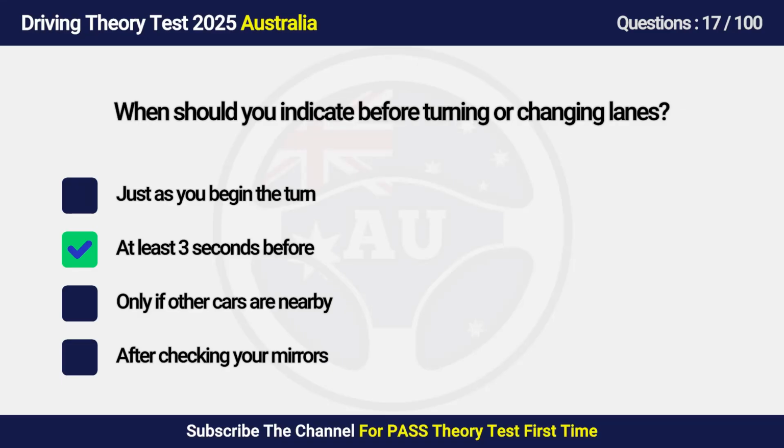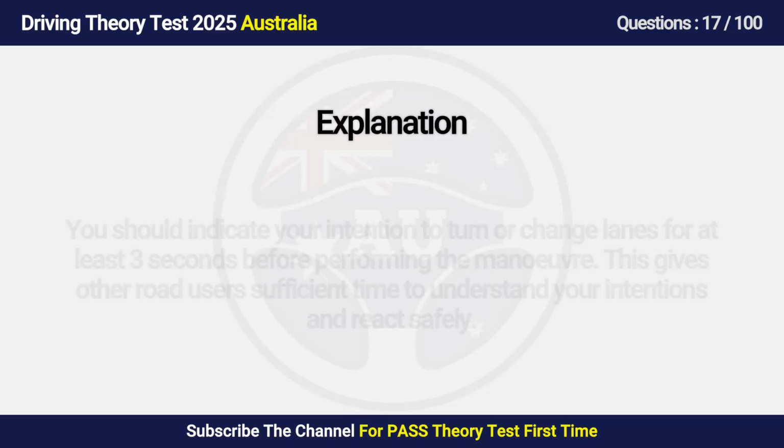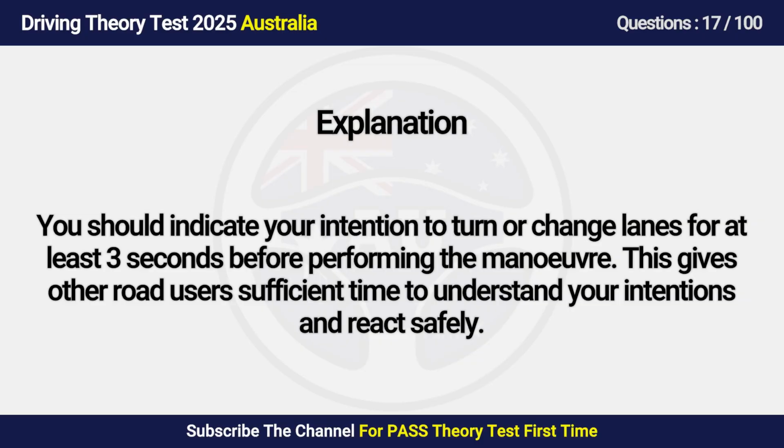Answer is B. At least 3 seconds before. You should indicate your intention to turn or change lanes for at least 3 seconds before performing the maneuver. This gives other road users sufficient time to understand your intentions and react safely.